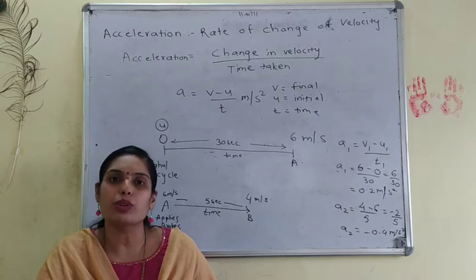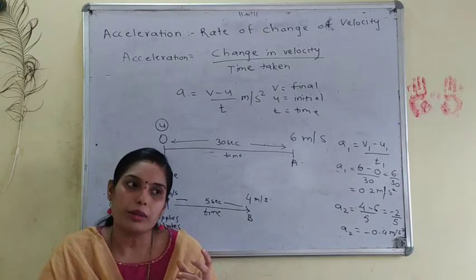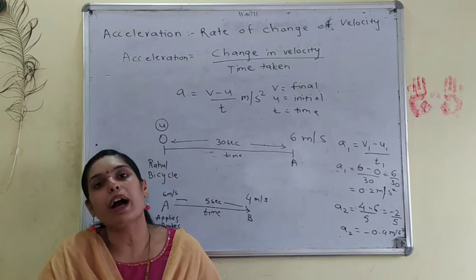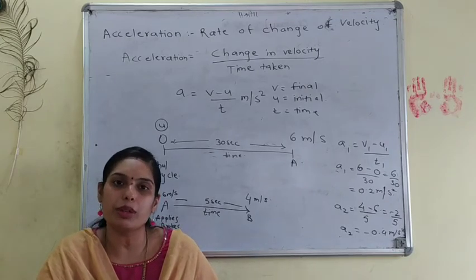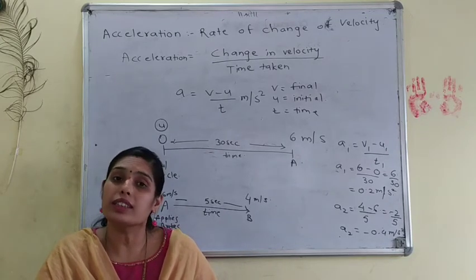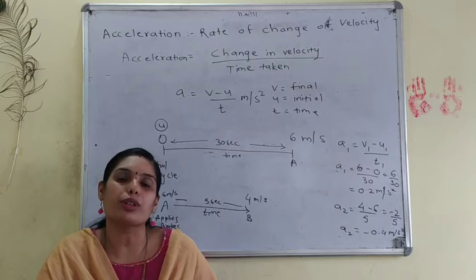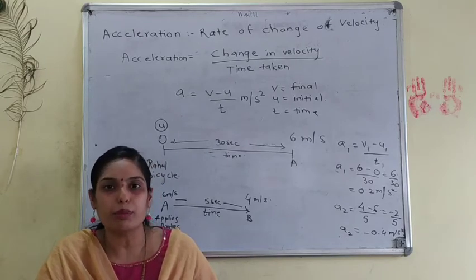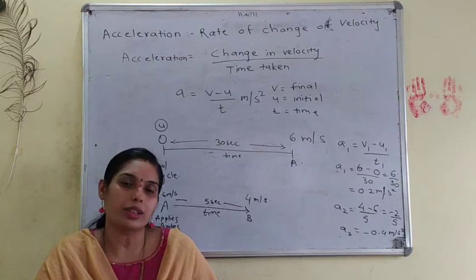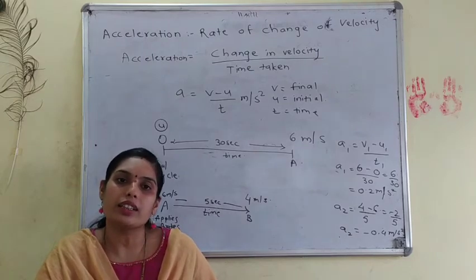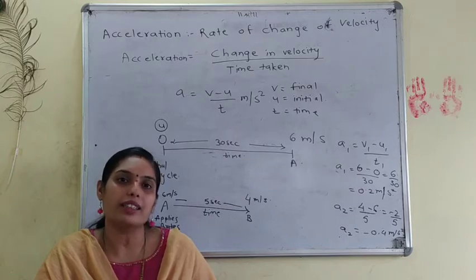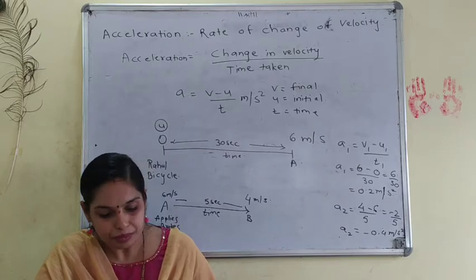Distance is the total distance travelled by any body, whereas displacement is the shortest distance between the starting point or the origin and the final point. If you are running on a circular path and complete a round of 5 kilometers, then the distance is 5 kilometers and the displacement is 0 because you have come again to the starting point.